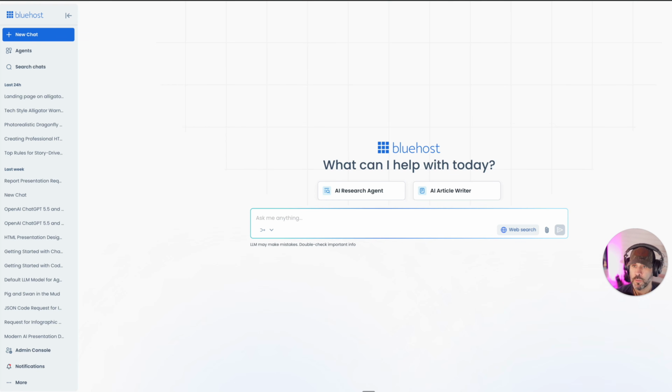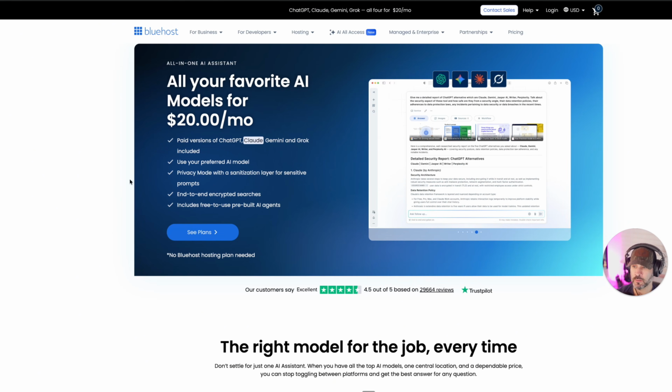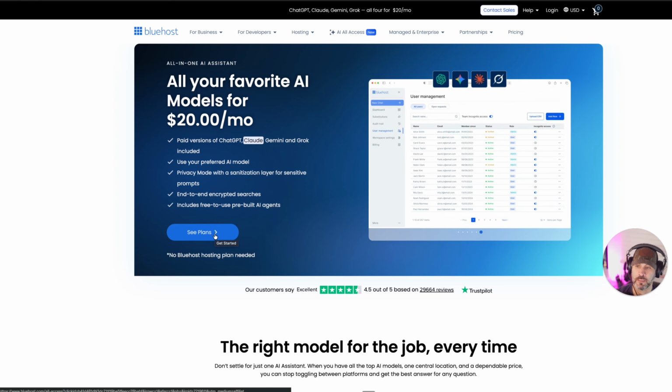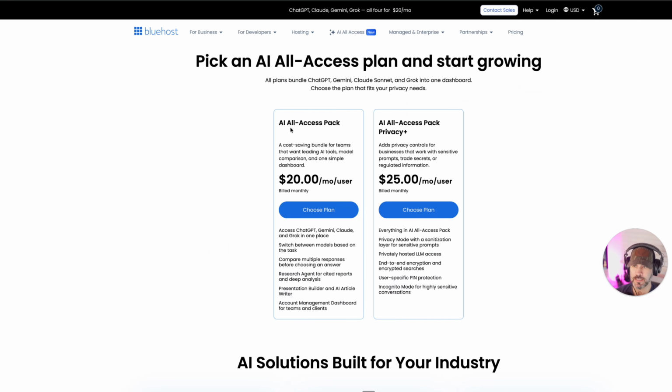So with that, you're looking at $20 a month to get everything. Now, see plans, there's two plans. There's a $20 and a $25 a month plan. You can see the All Access Pack and the All Access Pack Privacy Plus. That gives you everything in the All Access, but it gives you some privacy mode, privately hosted LLM access, end-to-end encryption, user-specific PIN protection, incognito mode for highly sensitive conversations. So for $5 extra a month, if privacy is a big thing to you, you can get that, and you have access to everything that I showed you, everything that's going to be coming, as well as some additional privacy for you as well. So with that, that's about it for this video.